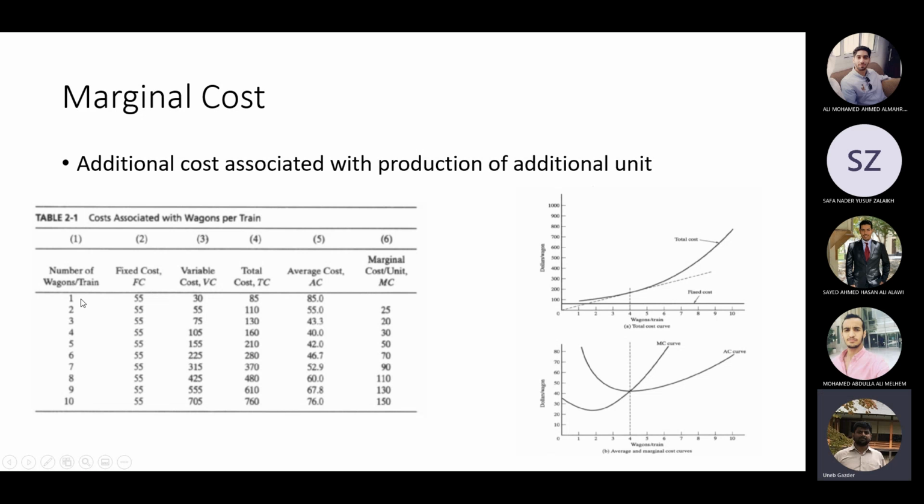So when I increase the number of wagons from 1 to 2, the marginal cost increases by 25. From 2 to 3, it increases by 20. 3 to 4 increases by 30, and so on. Each time I'm just taking the difference. And you see some rounding off here as well.